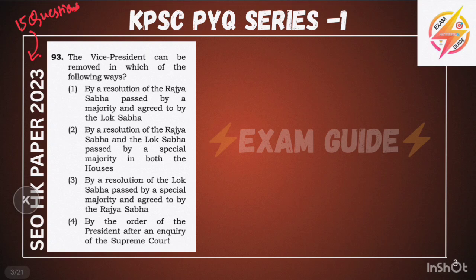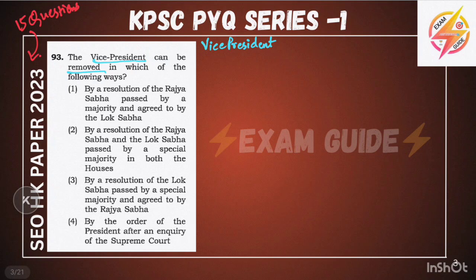And we will start now our first question. The first question is related to the Vice President of India: the Vice President can be removed in which of the following ways. Okay, here the two keywords are Vice President, and another one is removal of the Vice President. Okay, we will see one by one.